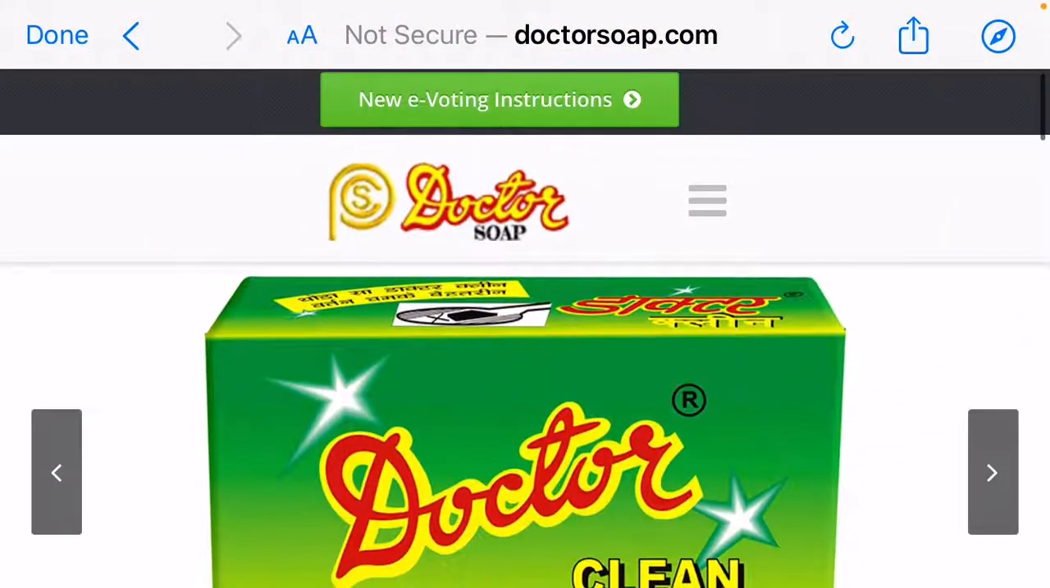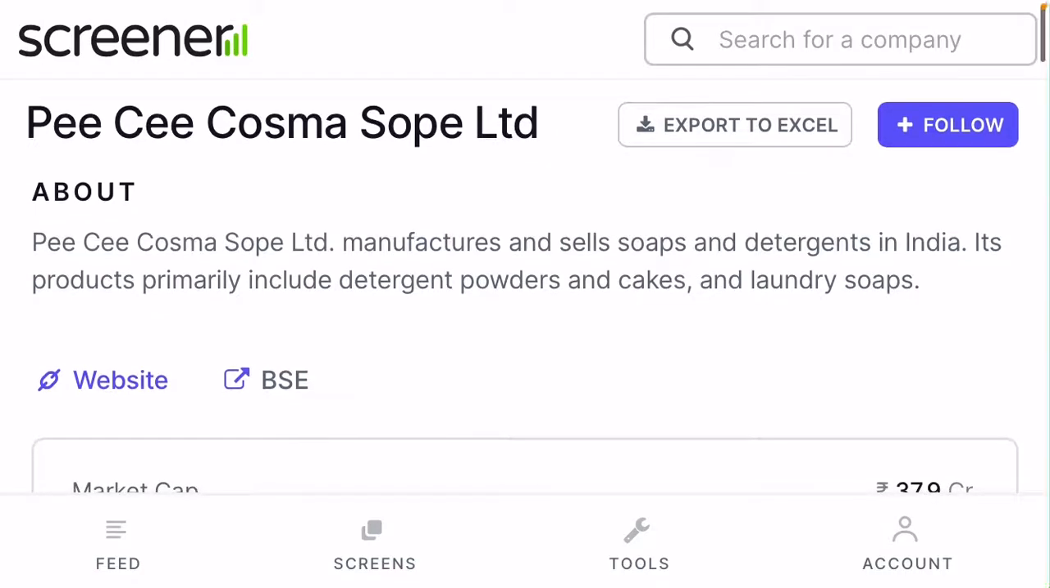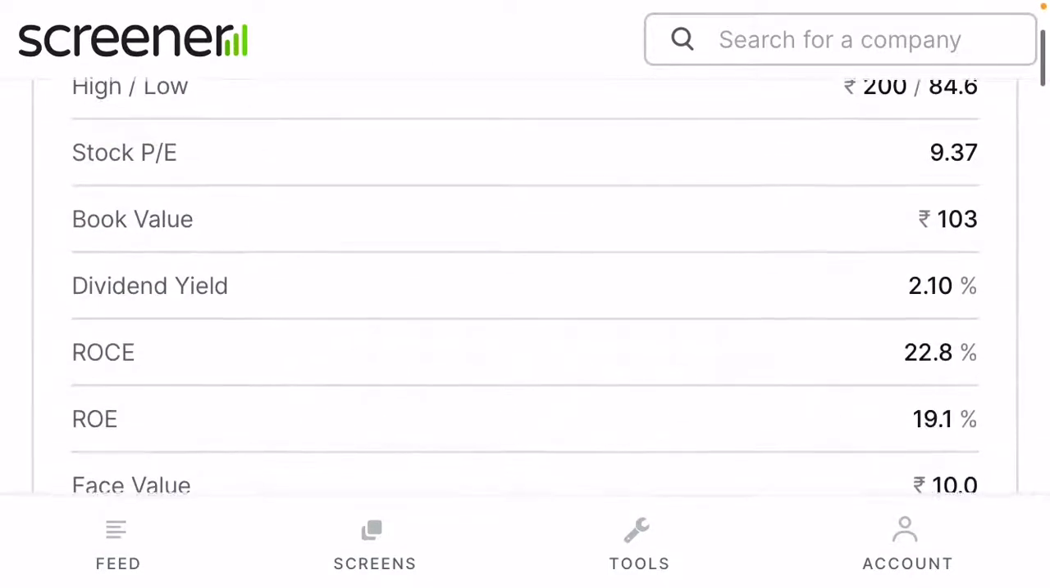Now we will go through some more fundamentals of the company. PC Cosmetic India manufactures and sells soaps and detergent in India. Its primary products include detergent powder and cake or laundry soap.